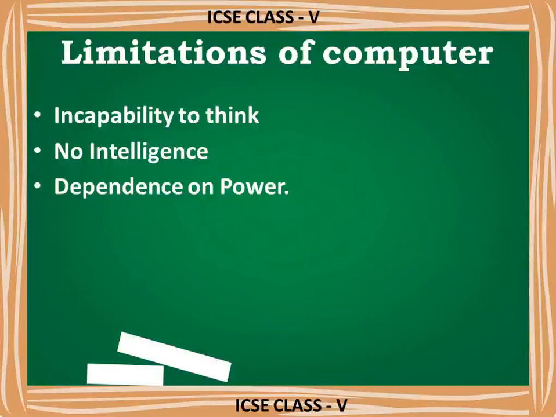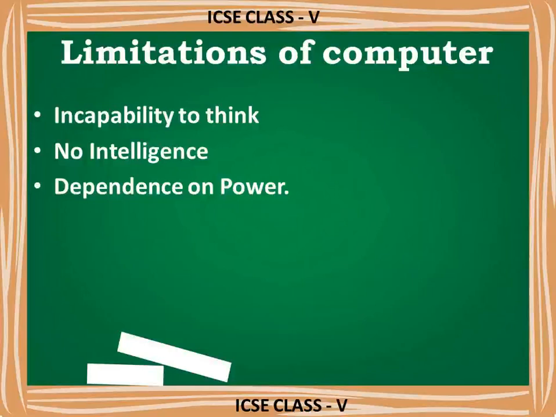And a computer requires instructions at every step. For each and every step, you need to give the instruction or input, and only then will that information be processed. Otherwise that information remains the same as it is. So that is no intelligence.